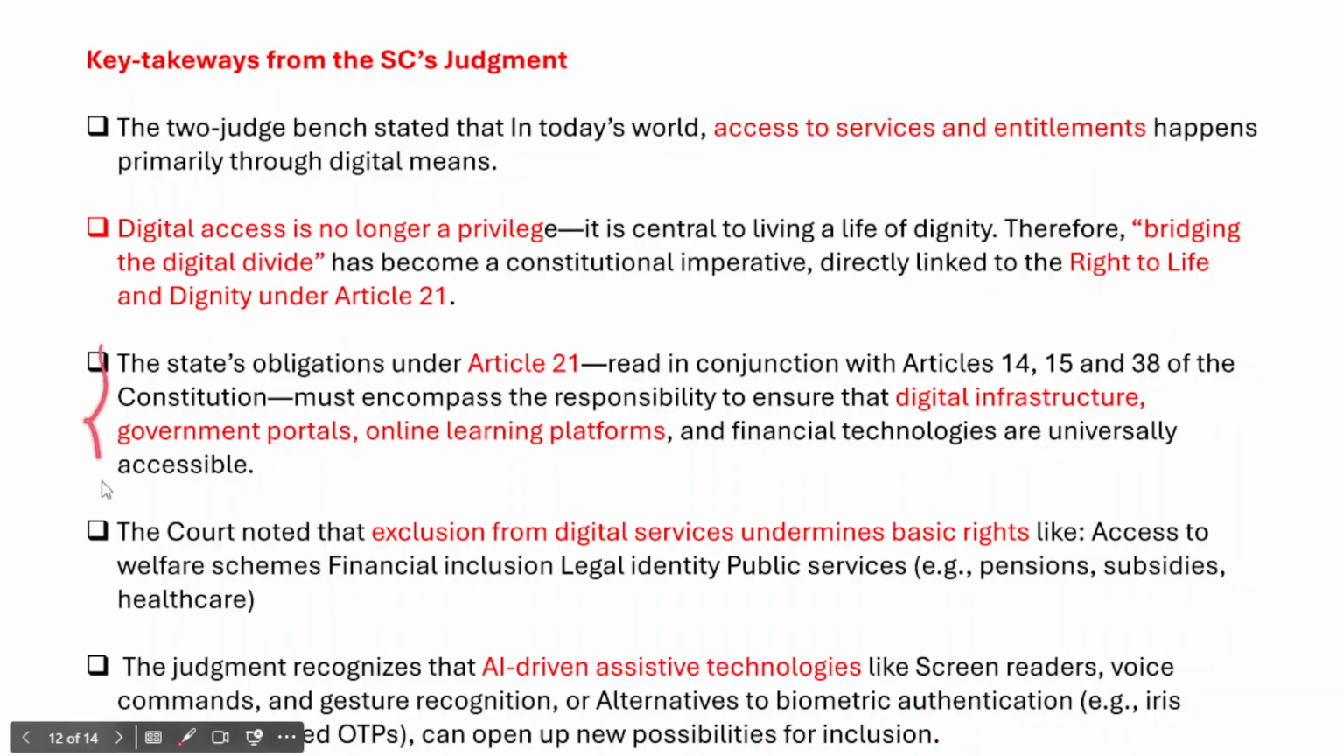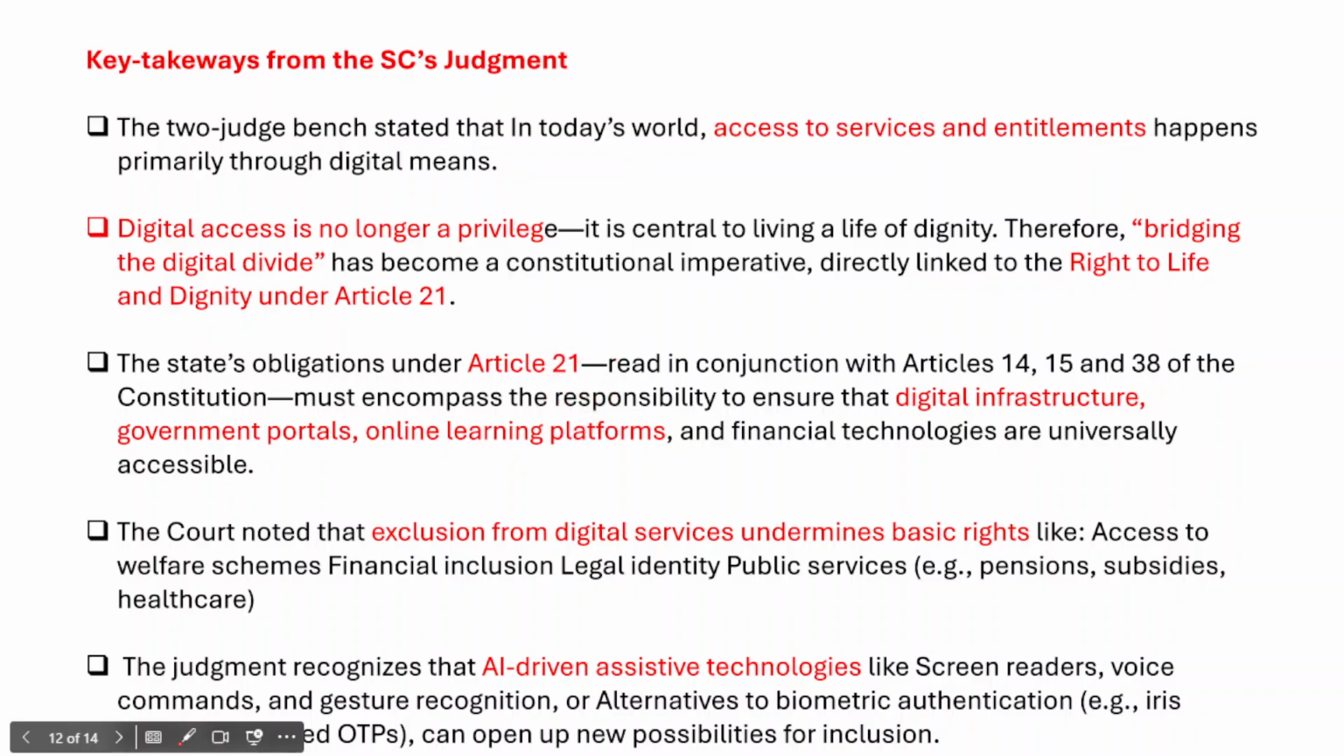universally accessible. There are population groups who can easily access all the digital services that the government has been providing, but persons with benchmark disabilities are not able to access the government digital services being provided, and that's why the Supreme Court has brought this under Article 21 of the Indian Constitution.